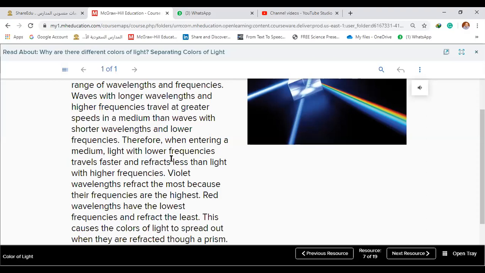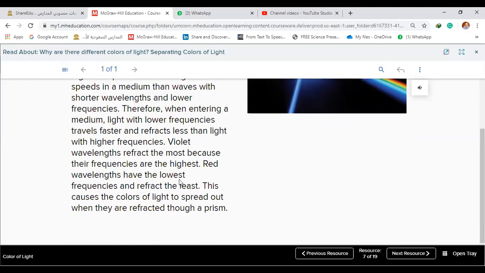So this is the answer that you discussed, Hamad. The color with the lowest frequency will travel faster than the other light. So will red or violet travel faster? Red, because it has the smallest frequency.